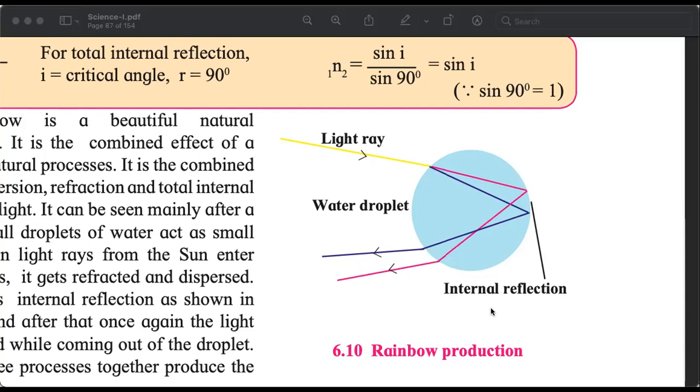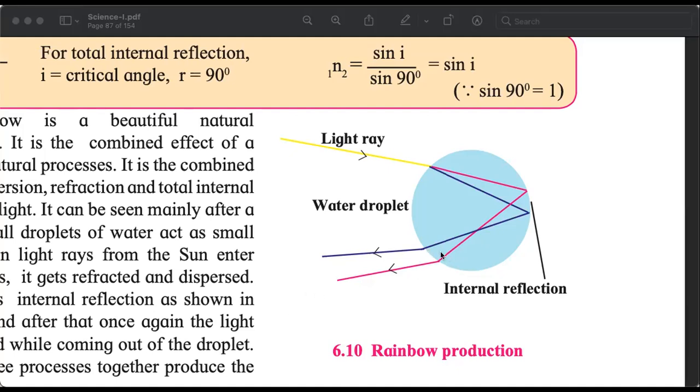Not in all the cases. Some of the light will experience total internal reflection depending on the angle of incidence. And when it experiences total internal reflection, it will go back. Instead of coming out of the droplet, it will go back to the other side of the droplet. Refraction, dispersion, total internal reflection.